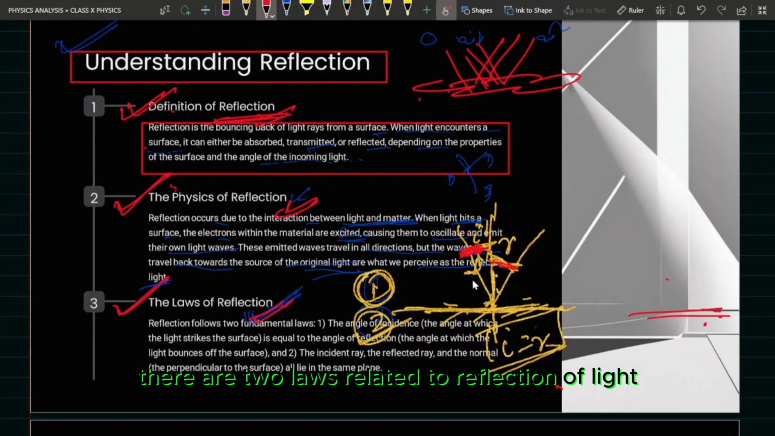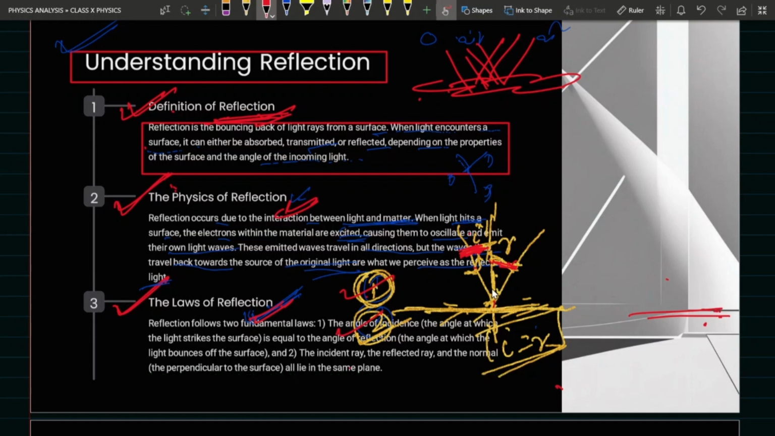There are 2 laws related to reflection of light. Number 1 is that the incident ray, the reflected ray, and the normal drawn at the point of incidence all lie in the same plane at the same point. And rule number 2 is that the angle of incidence is equal to the angle of reflection.